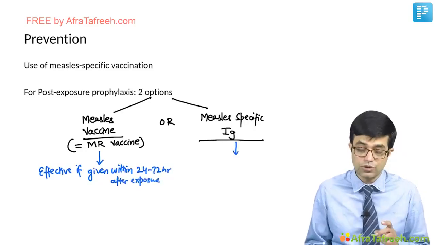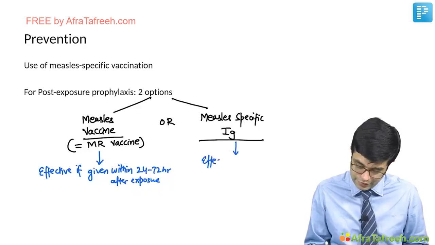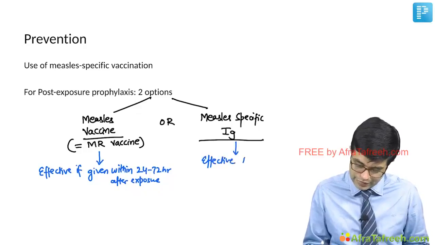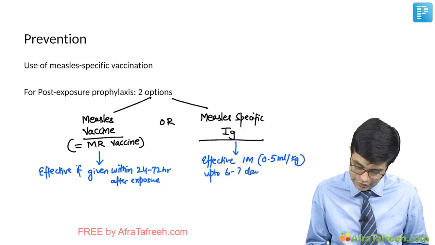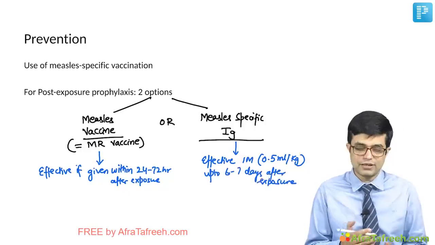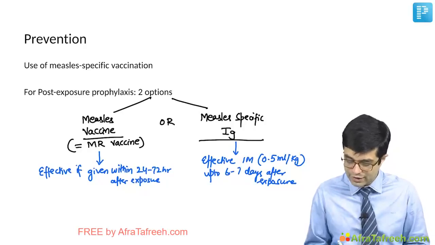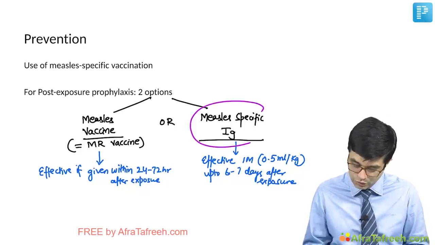Whereas measles specific immunoglobulin are effective if given intramuscularly in a dose of 0.5 ml per kg up to 6 to 7 days after exposure. It is a passive immunization method. And when will you give measles specific immunoglobulin?